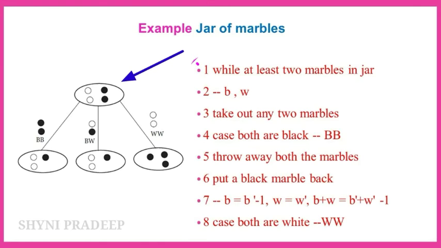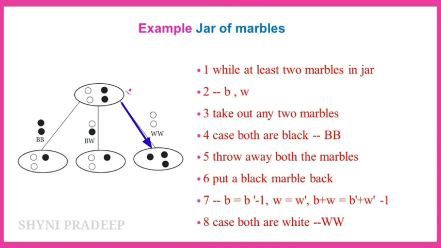So see, the first case is, if you are taking 2 black marbles, throw them away, but put another black marble inside the jar. The second case is, if you are taking 2 white marbles, throw them away and again put a black marble inside the jar. So if you are taking the same color marbles, which means white white or black black, you have to throw away those marbles and put a black marble inside the jar.